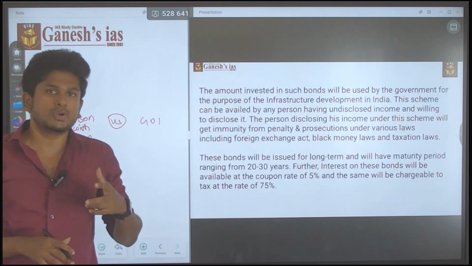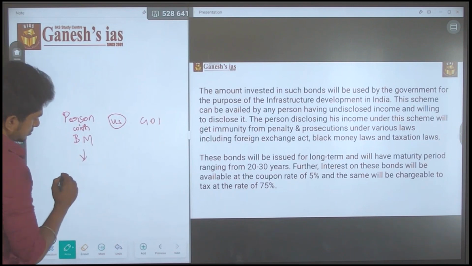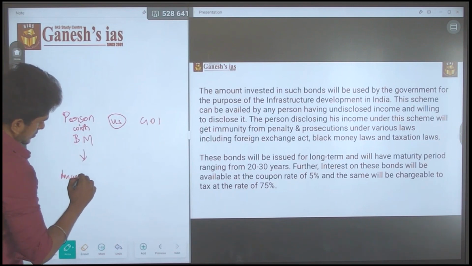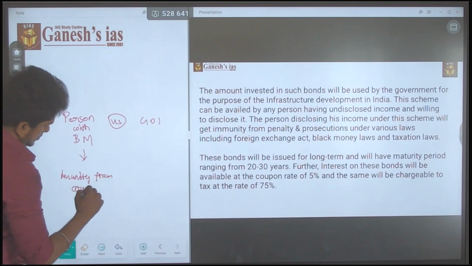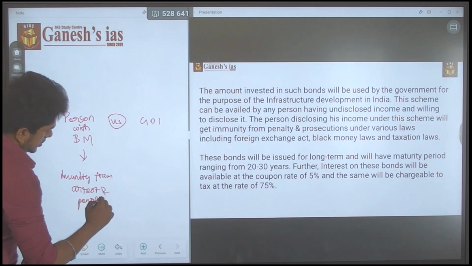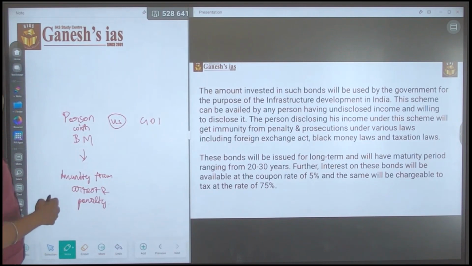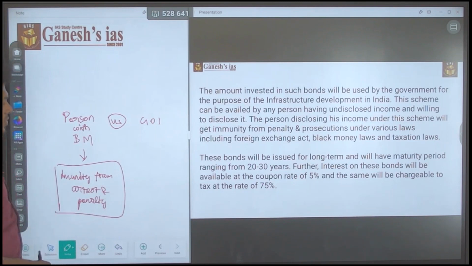So these are the benefits for the black money holder: immunity from arrest and penalty. This is the beneficial thing for the person who is holding the black money.